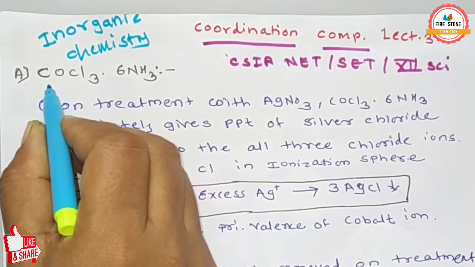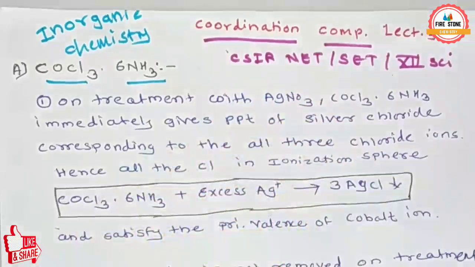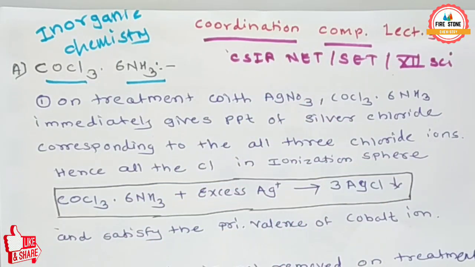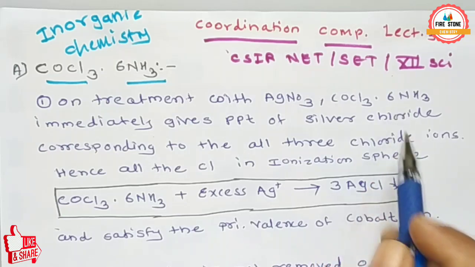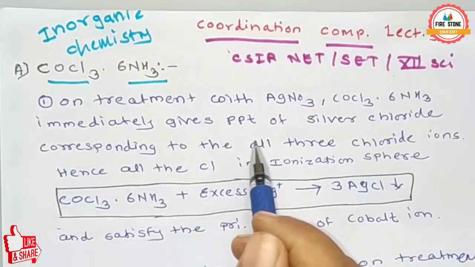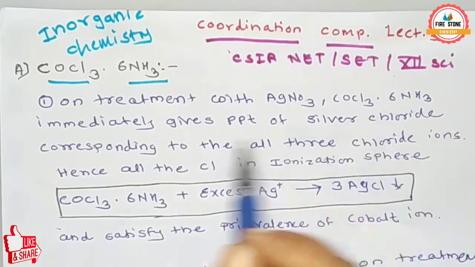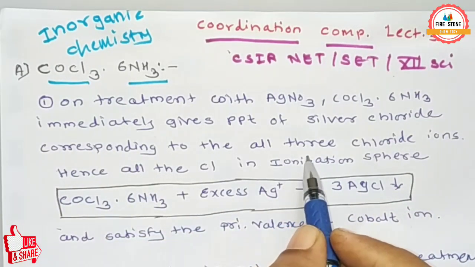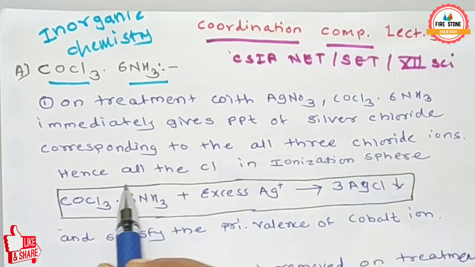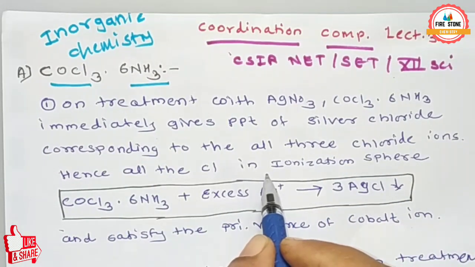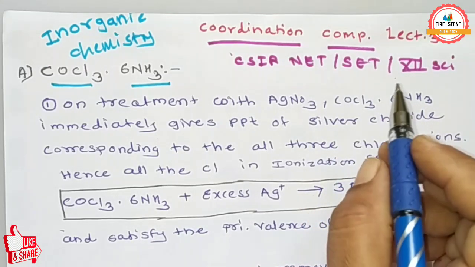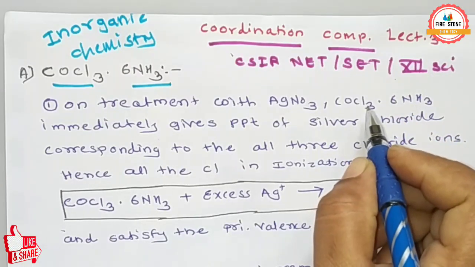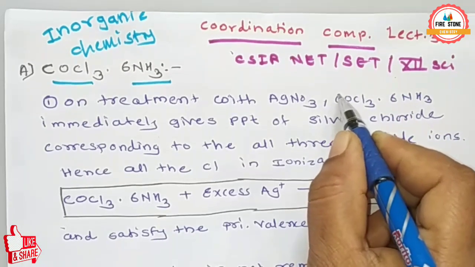Here is one of the examples of Werner's theory: CoCl3·6NH3. On treatment with AgNO3, CoCl3·6NH3 immediately gives a precipitate of silver chloride corresponding to all three chloride ions, hence all the Cl⁻ are in the ionization sphere.